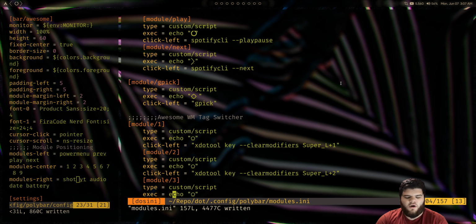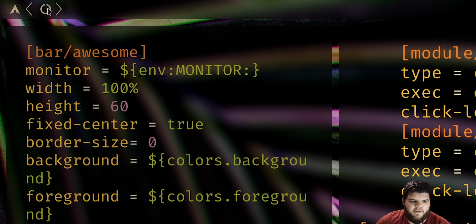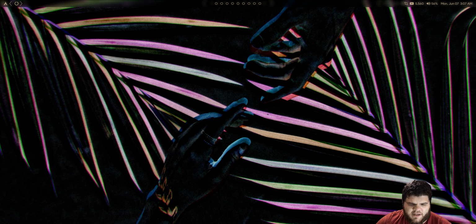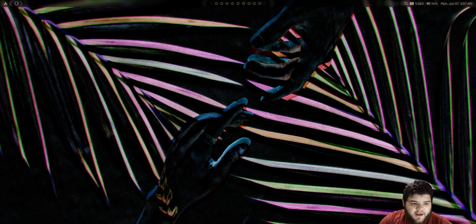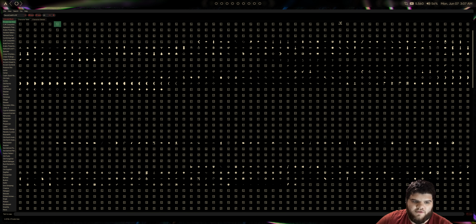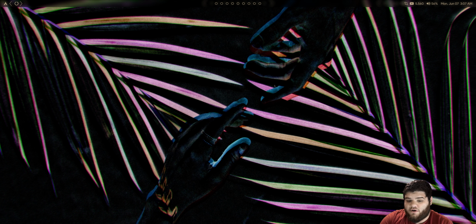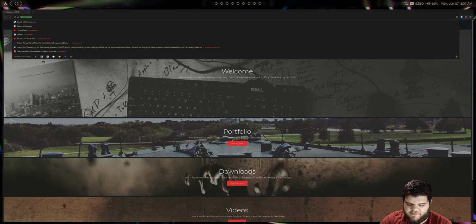So then, oh, we need to edit the Spotify play, pause, and skip over here and get some actual skip icons. I think the last few times I talked about Polybar, I mentioned using an app called GNOME Charmap to get icons and view them, and that's a really great way to do it. I like that app a lot, but let's do it a different way because this is not even close to the only way that you can find icons. Since I'm using Nerd Fonts, which I would argue is a slightly better version of Font Awesome,